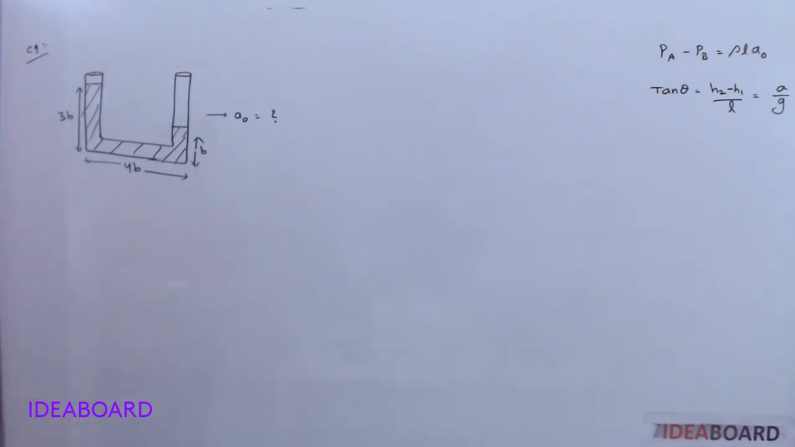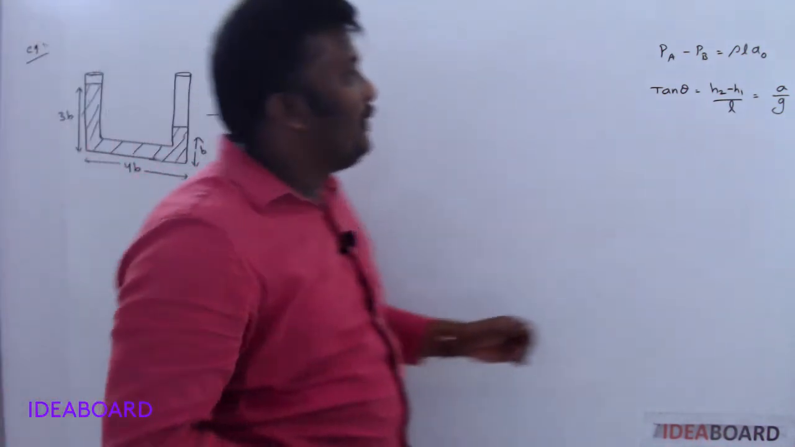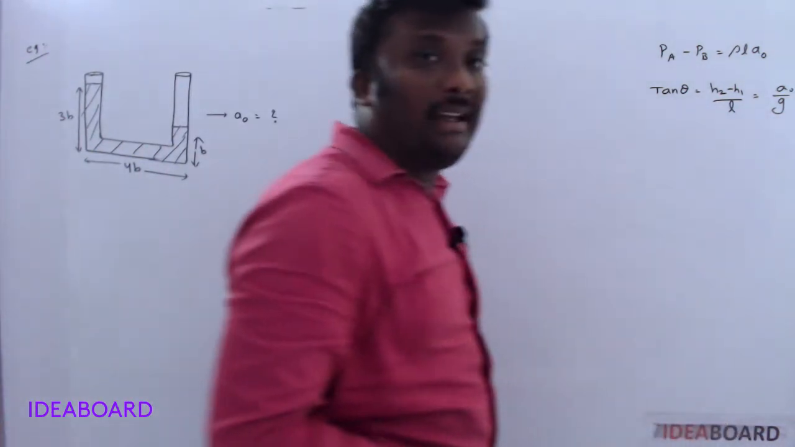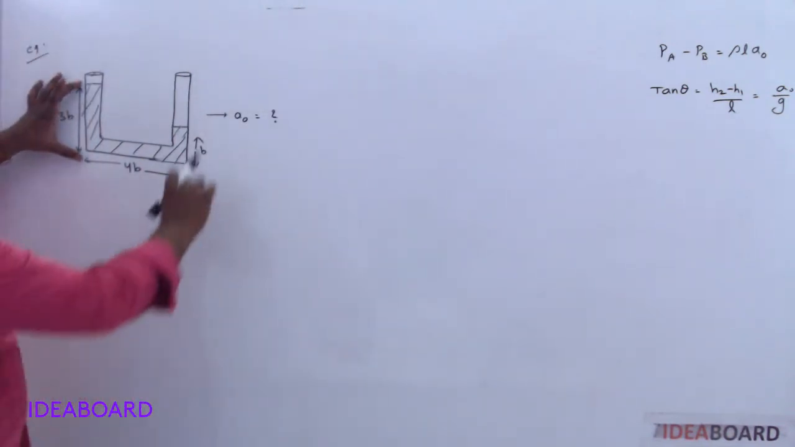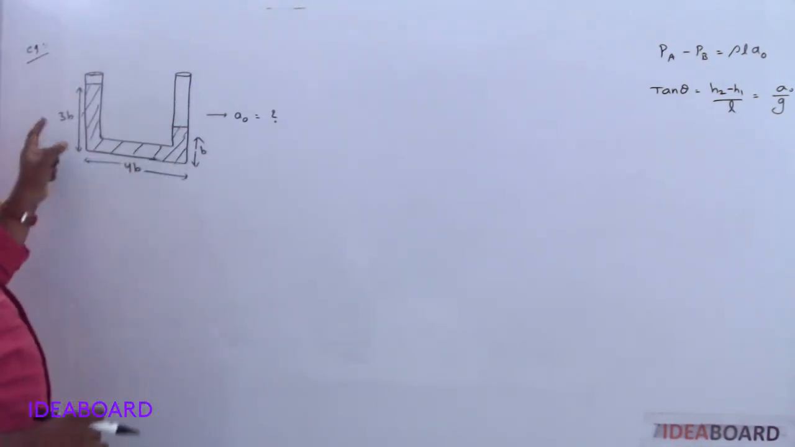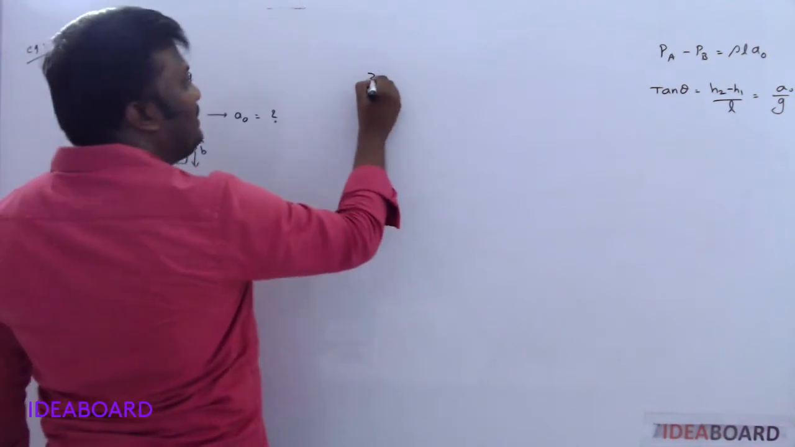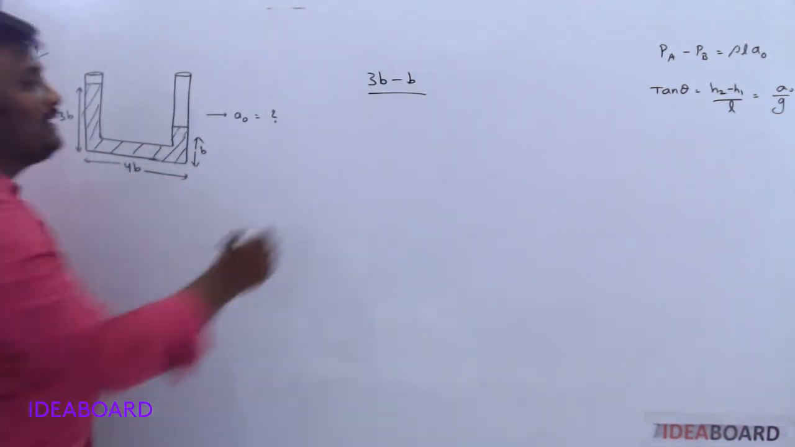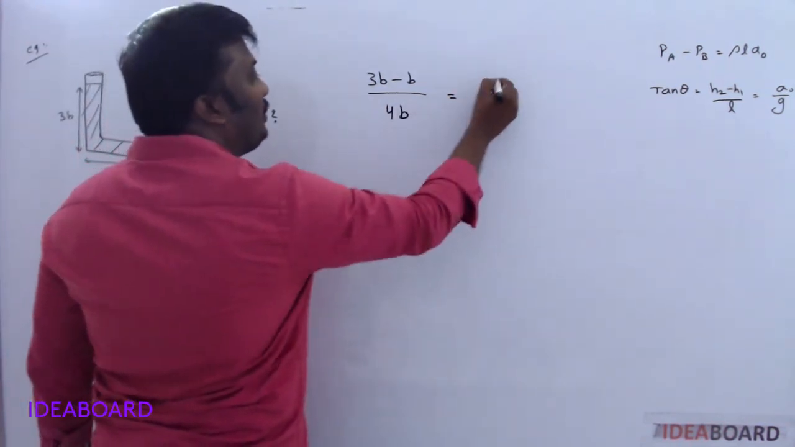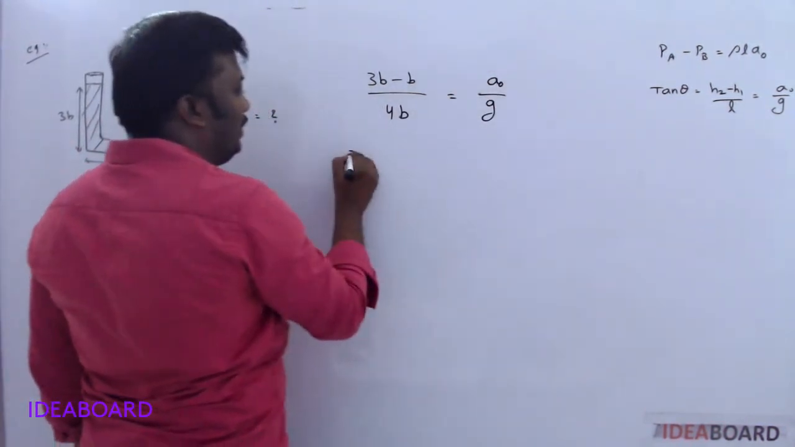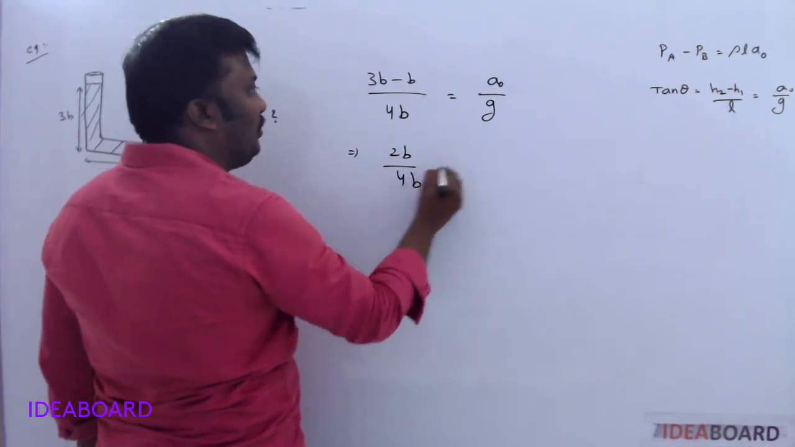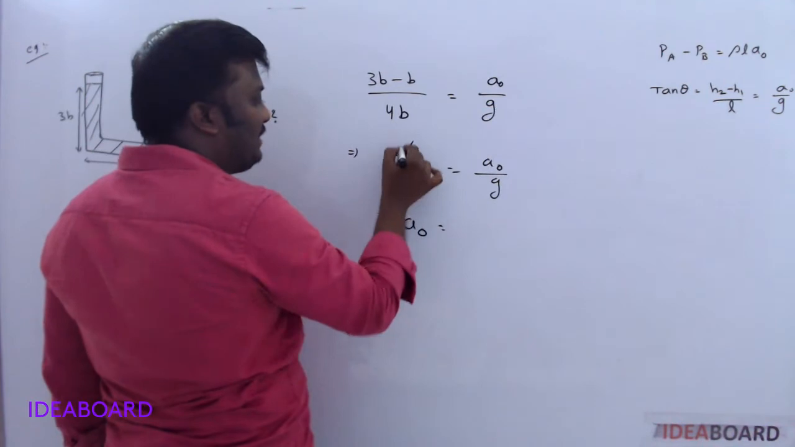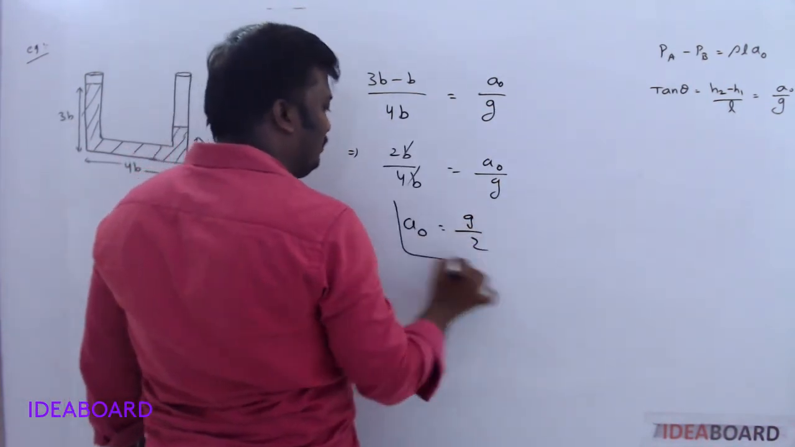Yes, we have the formula for A naught. What is the formula of A naught? H2 minus H1 by L. H2 means this height, H1 is this height. H2 minus H1, 3b minus b, means 2b by L, the length. The length is 4b, equal to A naught by G. So 2b by 4b is equal to A naught by G. So the A naught value is how much? b cancels, 1 by 2, so A naught is G by 2.